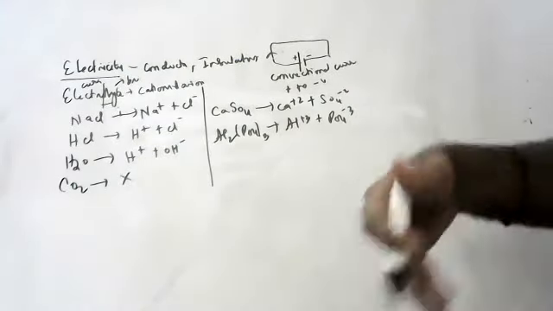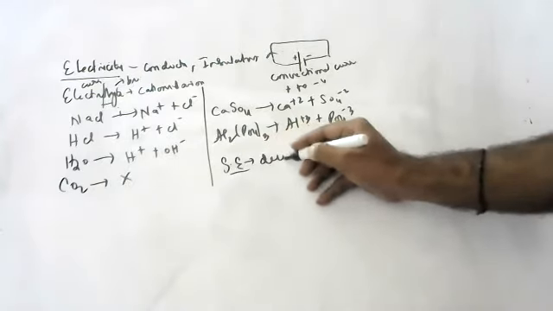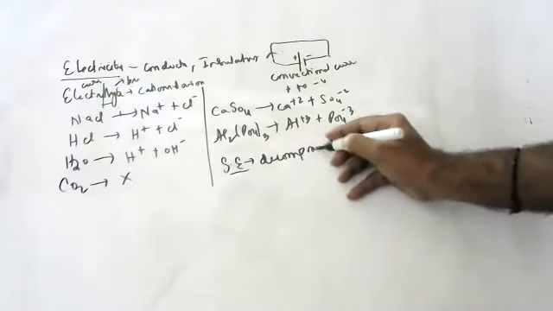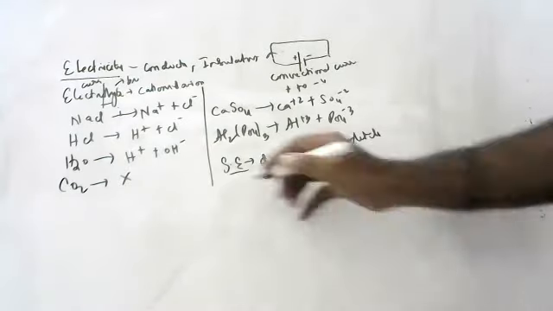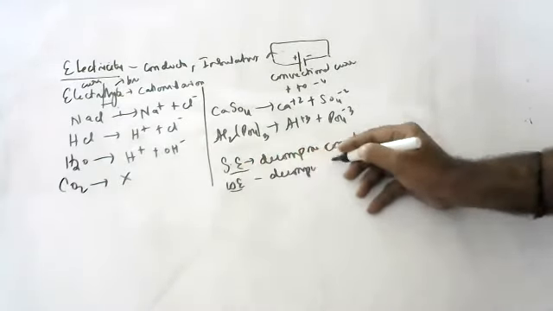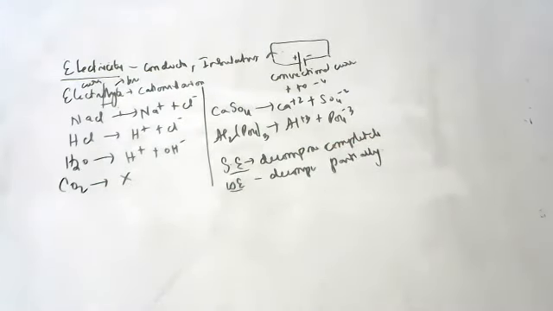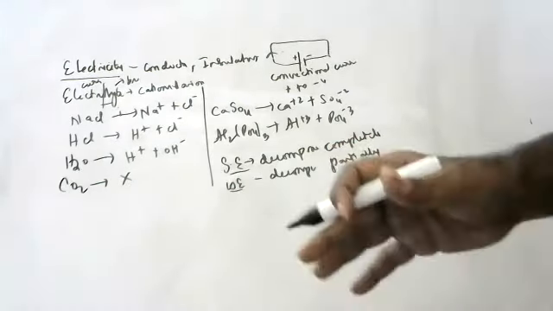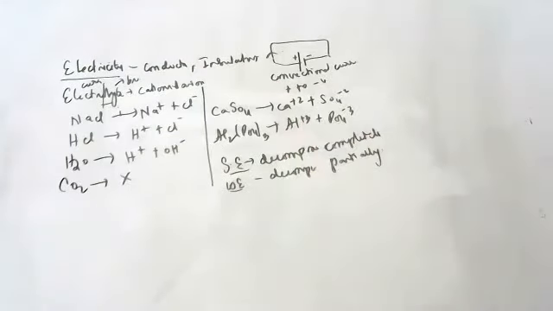Strong electrolytes are those electrolytes which decompose completely. Weak electrolytes are those electrolytes which decompose partially. Strong electrolytes decompose completely. Weak electrolytes decompose partially.